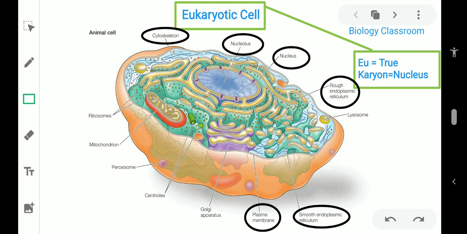Next comes smooth endoplasmic reticulum. It is the endoplasmic reticulum with smooth appearance. So the difference with rough endoplasmic reticulum is the smooth appearance. It is responsible for synthesis of non-protein substances such as cholesterol and sterols. Next, Golgi apparatus or Golgi body or Golgi complex.